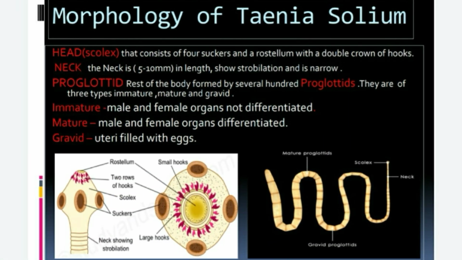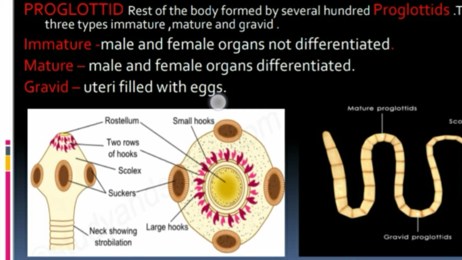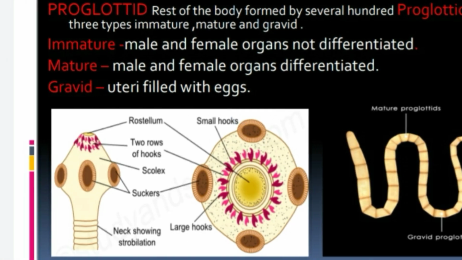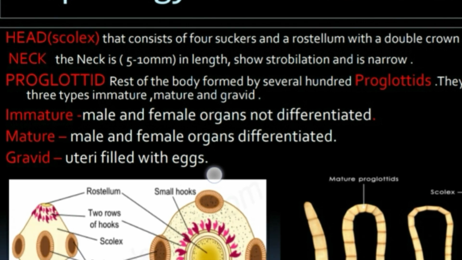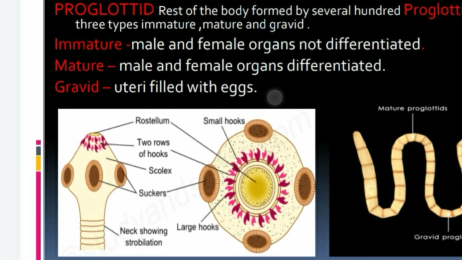Now coming to its morphology, the body of the adult worm is divided into three regions: head, neck, and proglottids. The head, which is called the scolex, consists of four suckers and a rostellum with a double crown of hooks. So here is the diagram of the head. The next part is the neck. The neck is 5 to 10 millimeters in length, shows strobilation, and is narrow. So here is the neck.